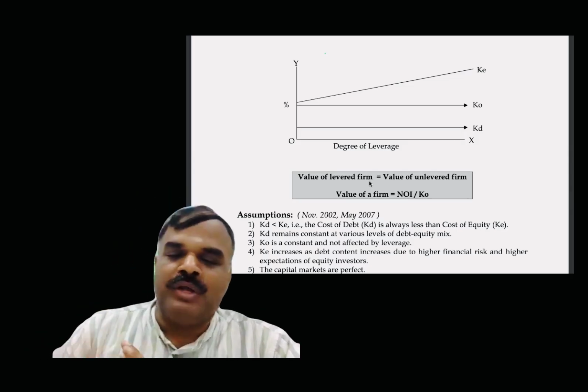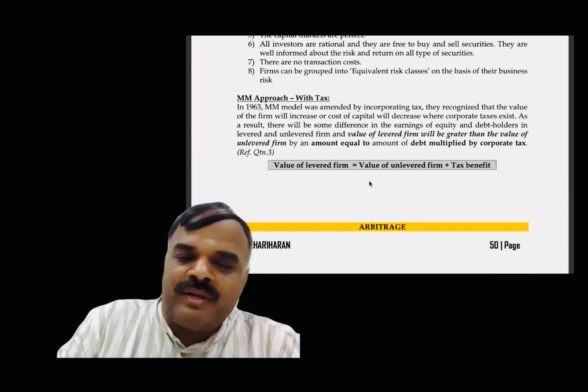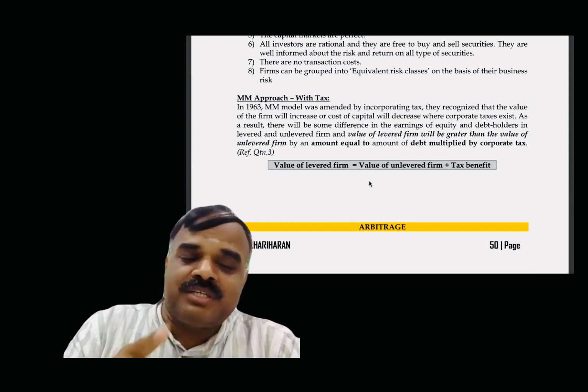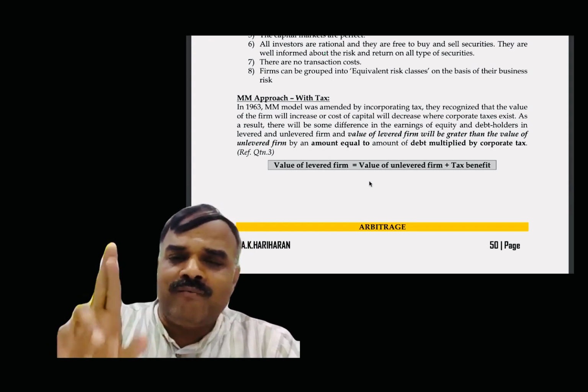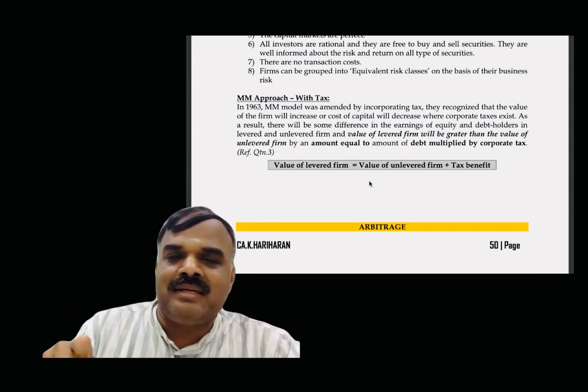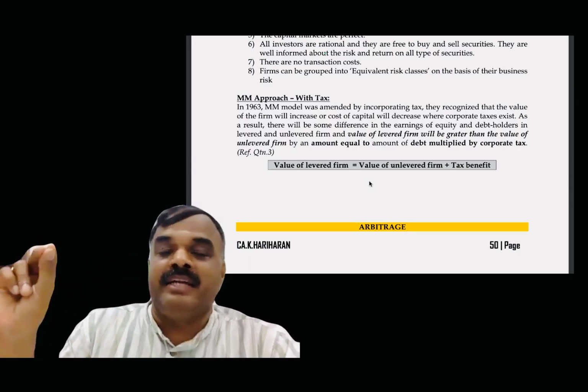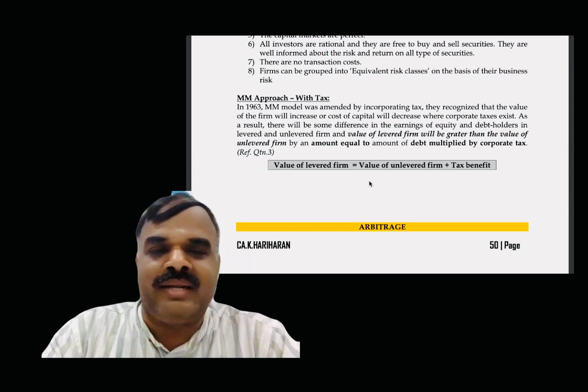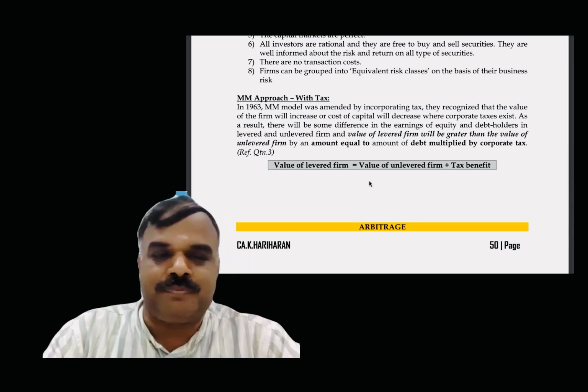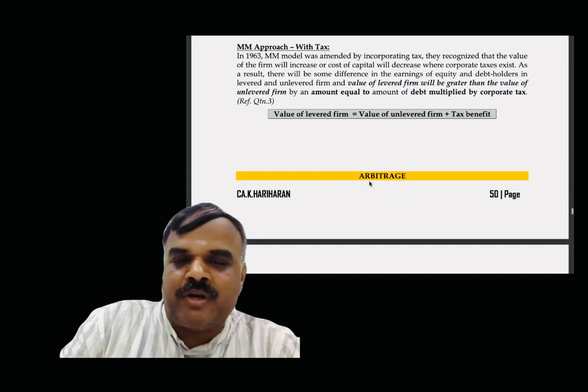Clear? Therefore, in case of a levered firm with the tax assumption, the value of the levered firm is equal to the value of the unlevered firm plus tax benefit. What is called tax benefit? Debt multiplied by the tax rate is equal to the tax benefit. Based on that, we solve the problem.